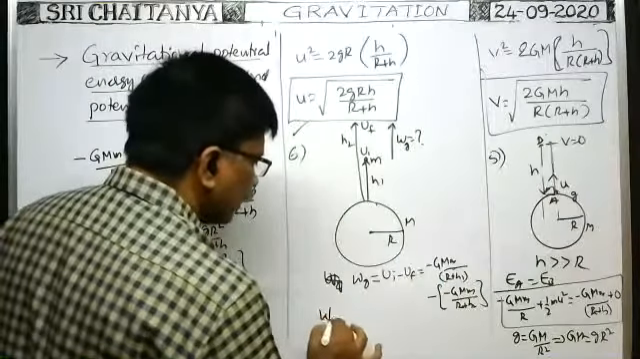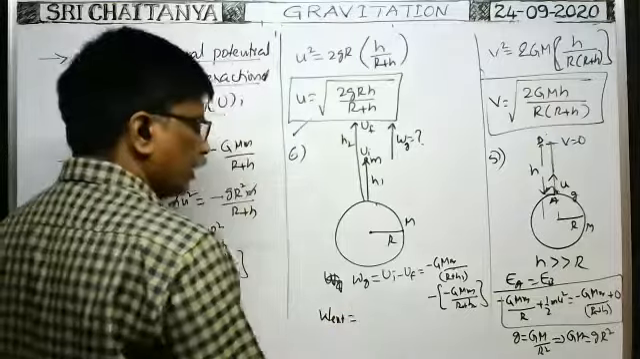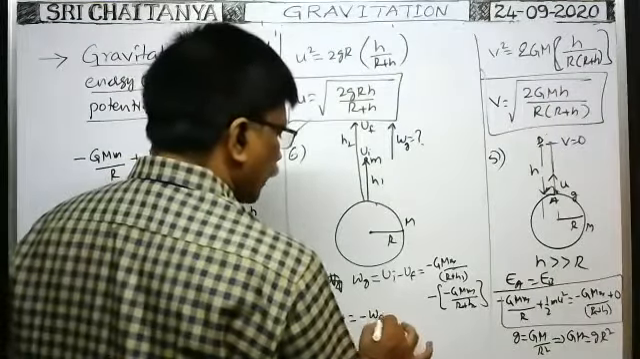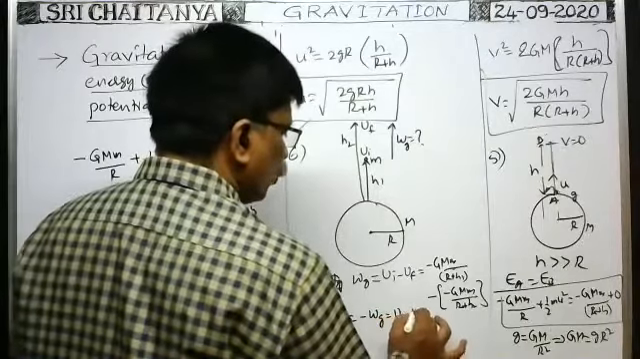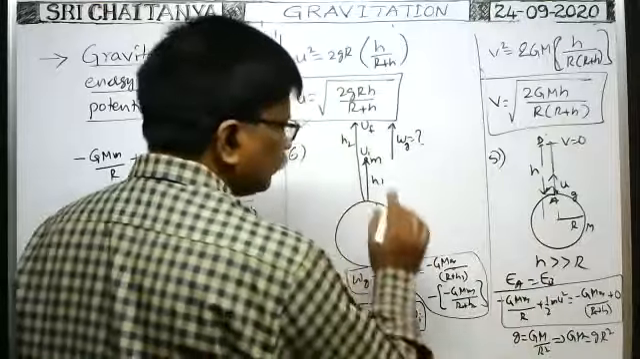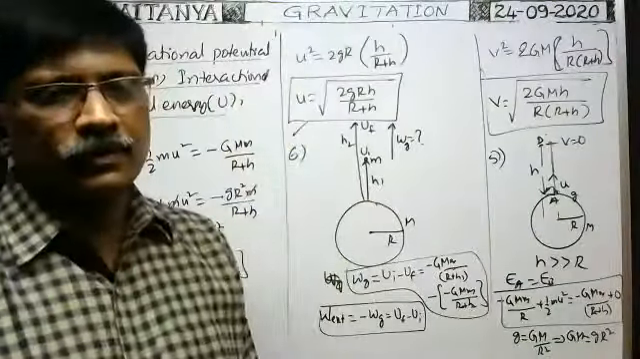Work done by an external agency is how much? They may ask. In such a case, work done by an external agency is equal to minus work done by gravity. That means Uf minus Ui. This is the formula. In this way, you have to do. These are the cases.